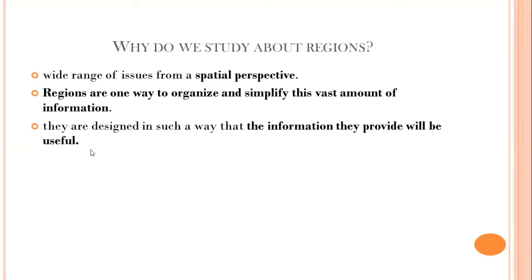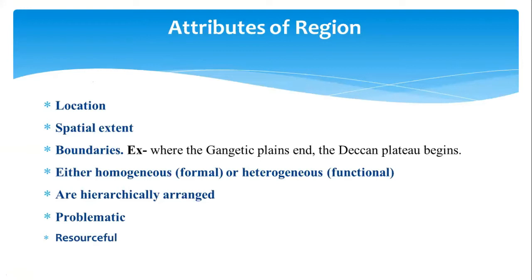How is it useful? I have been telling you about this. Now let us see what the attributes of a region should be. Every region should have some location, because I have told you that there are two aspects: one is spatial and one is dimensionless. But as geographers, we are more interested in the spatial aspect. So of course, the first attribute is that any region should have a location.